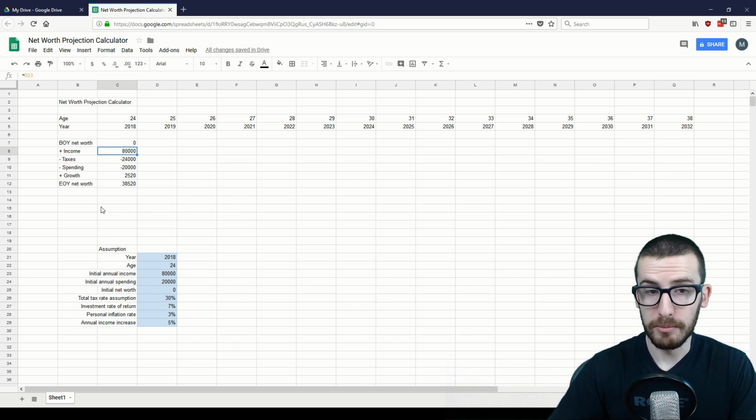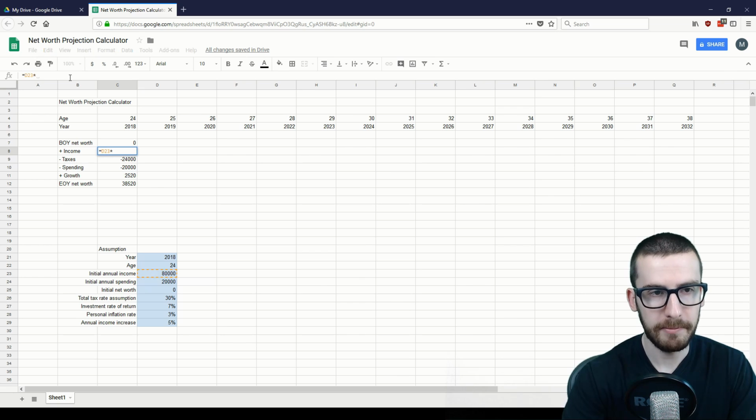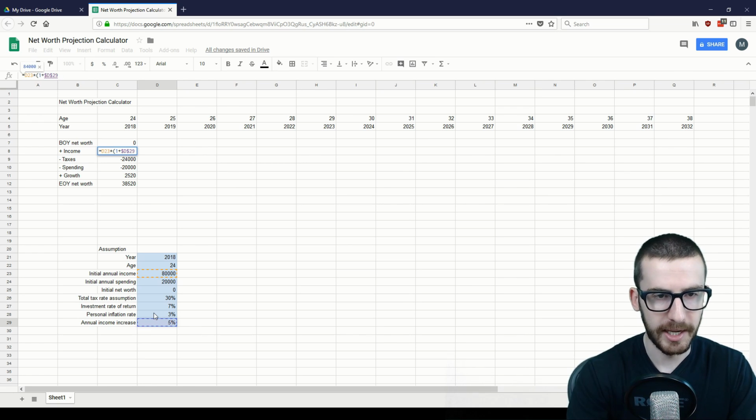Now, before we're able to move these formulas across, we need to make some adjustments to both the income and the spending. Currently, these formulas have us just referencing the initial income and initial spending. However, those are both projected to increase over time. So we'll need to reflect that within each of these formulas. So for the income, we're going to take the current initial income, and then we're going to multiply it by 1 plus the annual income rate of increase. So in this case, it's D29. We're going to lock that by pressing F4, adding the $ so it's an absolute reference.